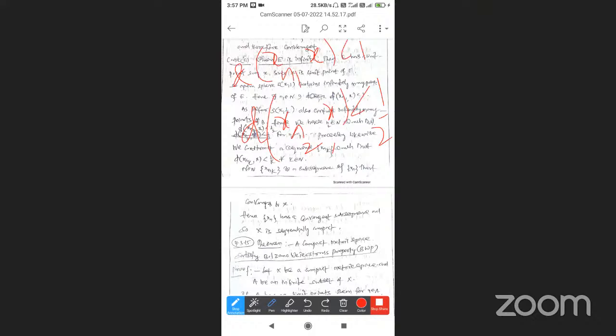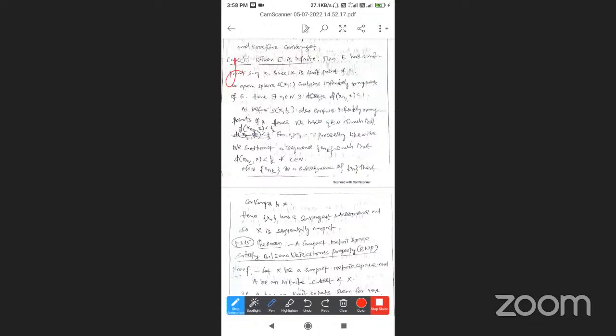Then, n2 greater than n1, the third time x_{n3} belongs to the sequence with d(x_{n3}, x) less than 1/3. Proceeding likewise, we construct a sequence x_{nk}, continuing the process.